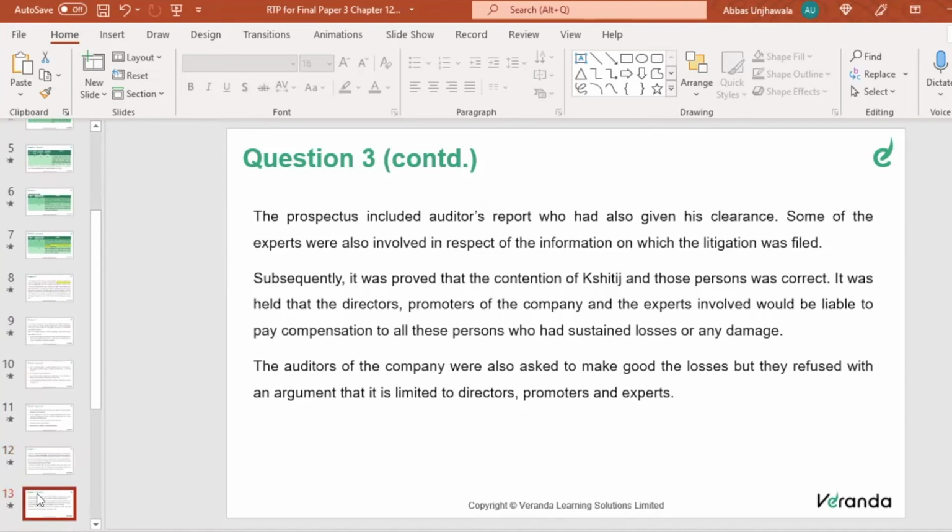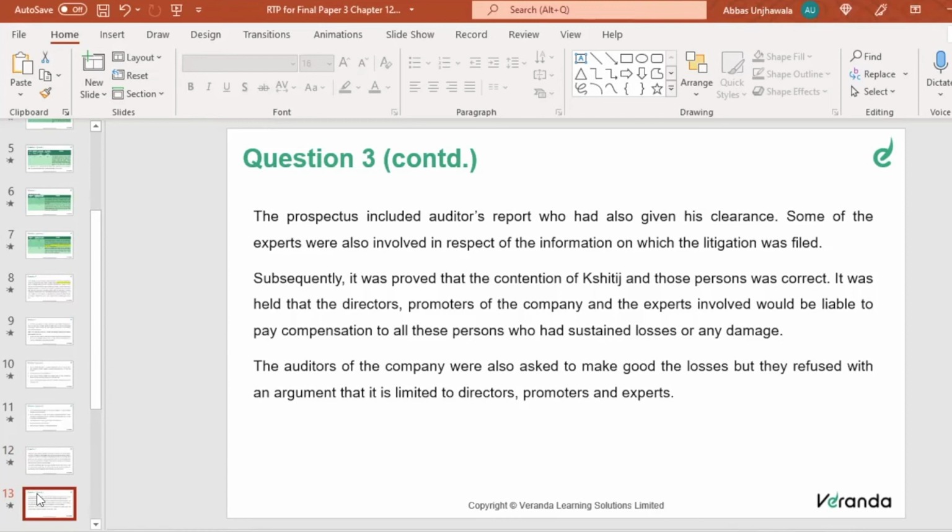Now the second part of the question. The prospectus also included the auditor's report, who had also given his clearance. Some of the experts were also involved in respect of the information on which the litigation was filed. Subsequently, it was proved that the contention of Kshitij and those persons was correct.